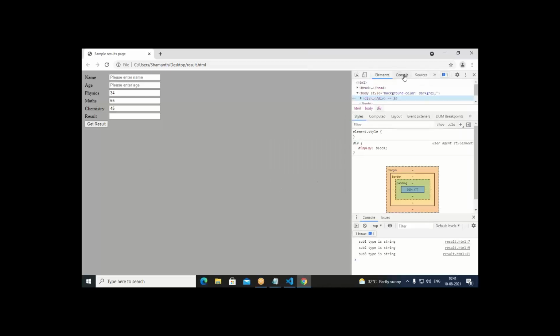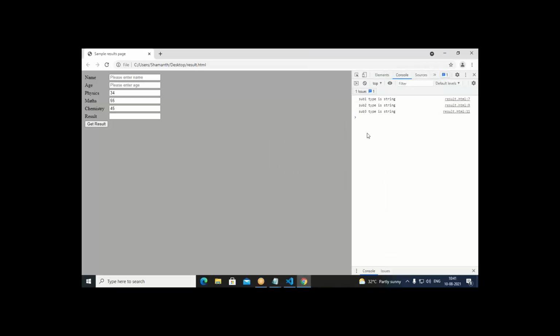It's coming now. So I enter only physics marks 34. Then I enter 55. Then I enter some 45. When I click on get result, now if you go to inspect and see the console, it says subject 1 type is string, subject 2 type is string, subject 3 type is also string. Okay, but we have to take them as numeric. Whatever they are entered, 34, 55, 45, they are exactly string type of data. They are not numbers. We need to convert them into numbers.